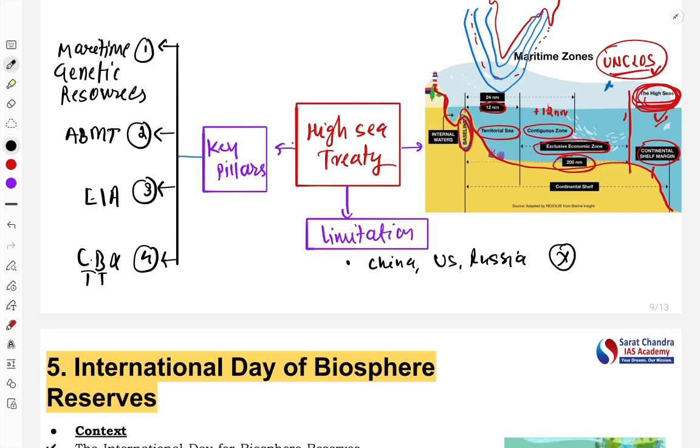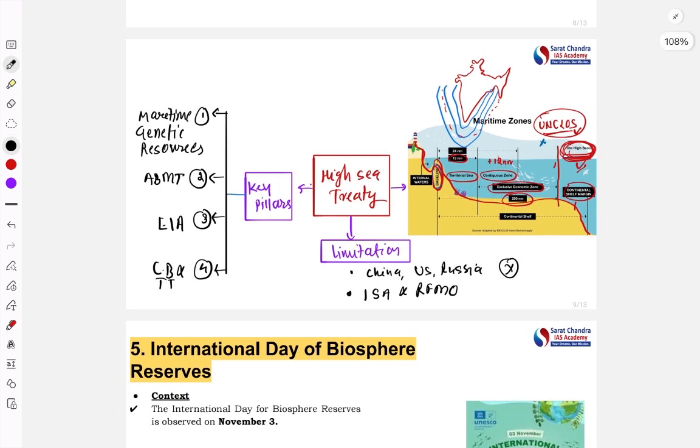The second issue is the overlap of power between the International Seabed Authority and the Regional Fisheries Management Organizations. There is a lack of clarity in the power distribution. So this article was related to the High Seas Treaty.